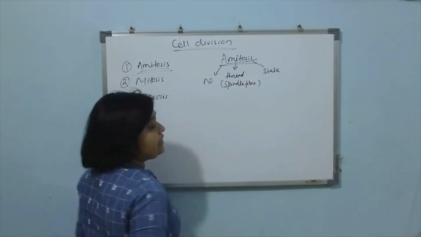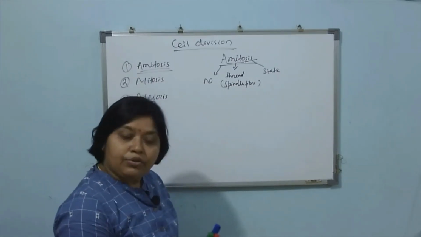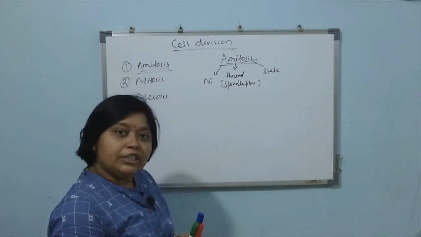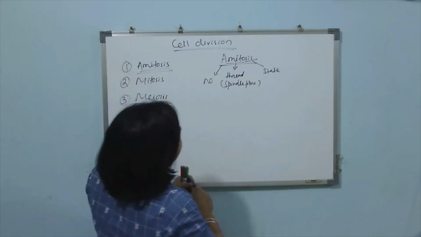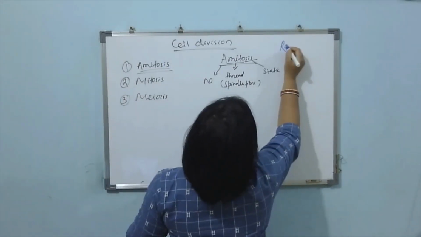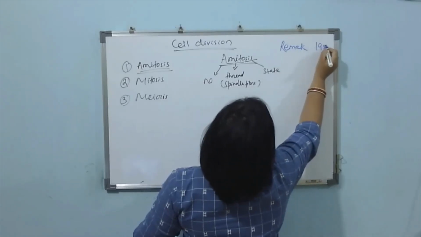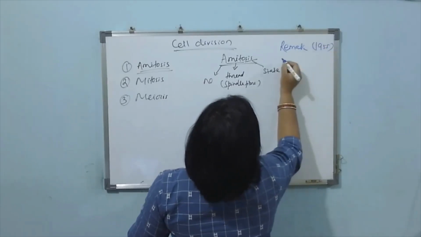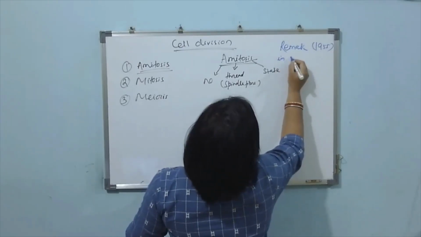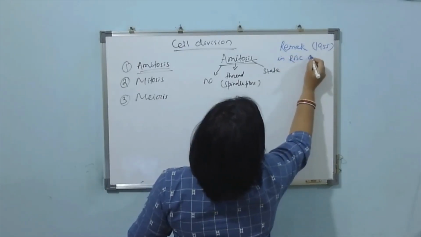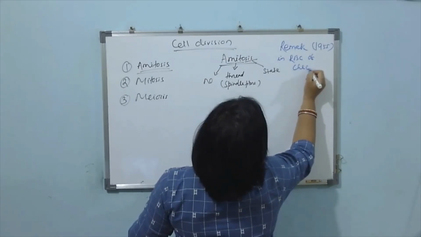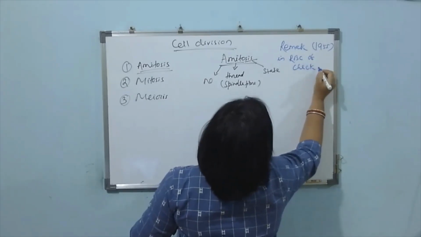This amitosis cell division was first discovered by Remak in 1855 in RBC of chick embryo.